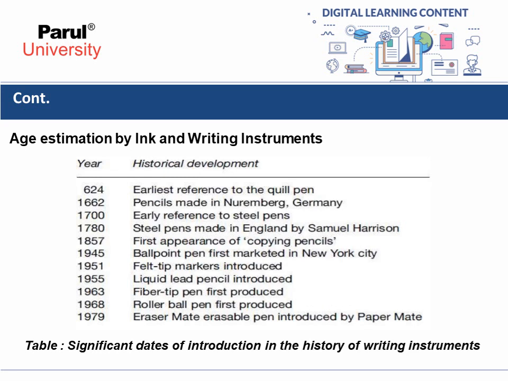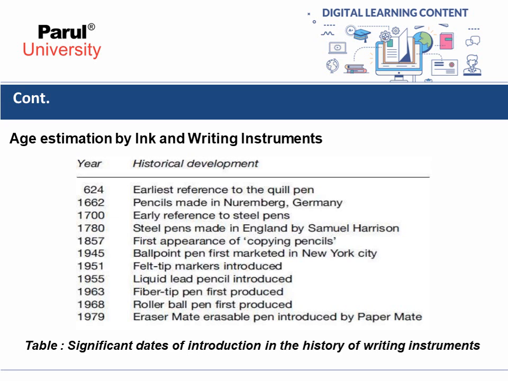So in the year 624, the earliest reference to the quill pen is found, and in the year 1662, pencils were made in Nuremberg in Germany. Again we get the reference of steel pens in the year 1700.